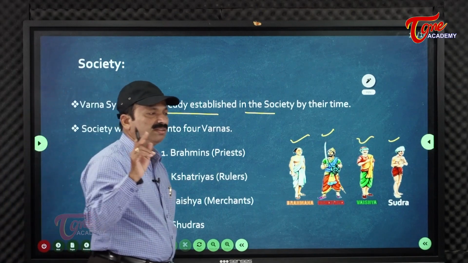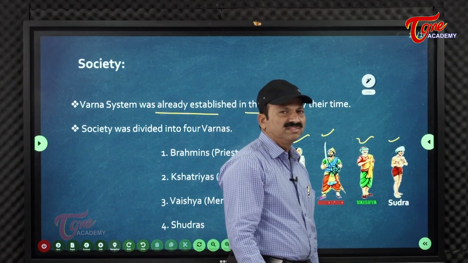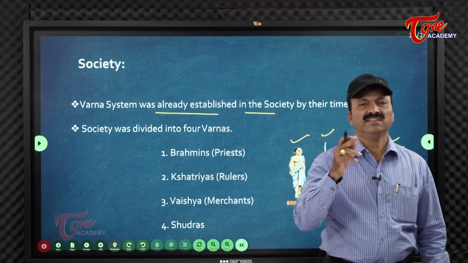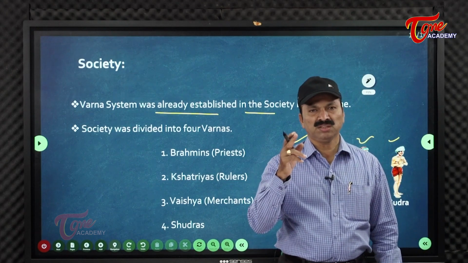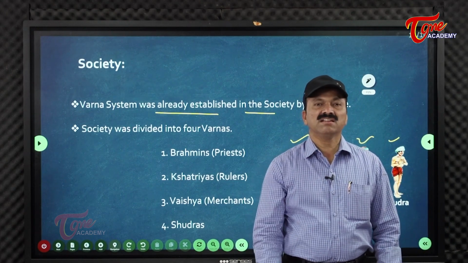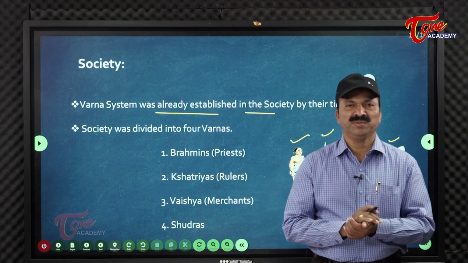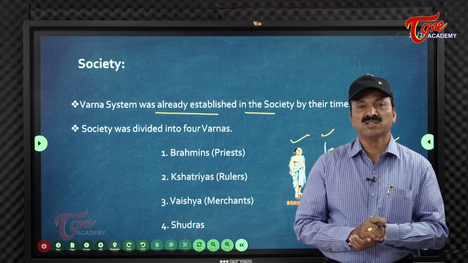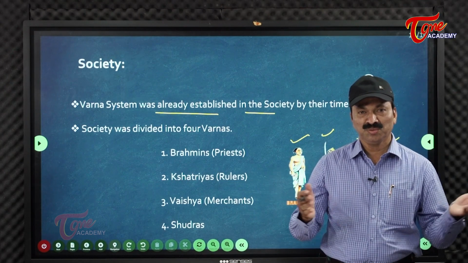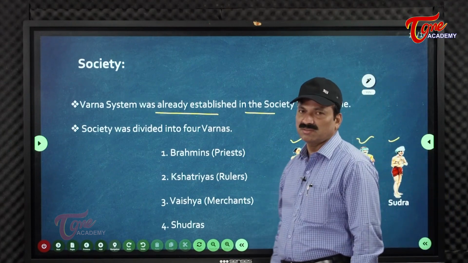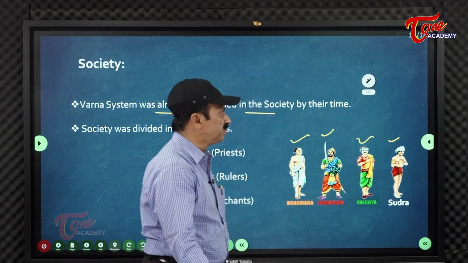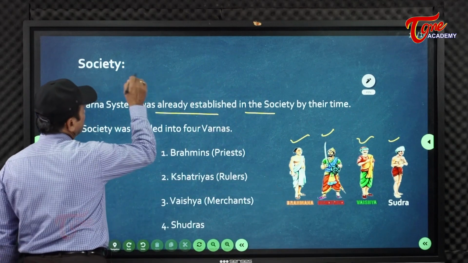First time the Varna system appeared where? The Varna system first appeared in the Rigveda. Rigveda is the oldest book in the world. 8 Astakas and 10 mandalas are there in the Rigveda, and 1028 slokas, as you know well. So the Chaturvarna system first appeared in the Rigveda 10th mandala.